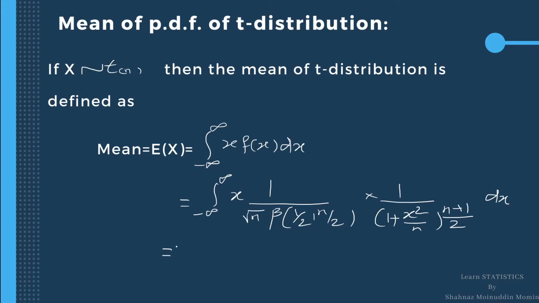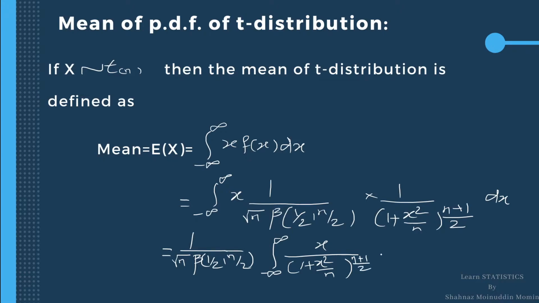By taking constant outside the integration, we get 1 upon root n beta 1 half, n upon 2, integration minus infinity to infinity x divided by 1 plus x square by n raised to n plus 1 upon 2 dx. By observing the integrand of the integration, we see that the integrand x upon 1 plus x square by n raised to n plus 1 by 2 is an odd function of x.